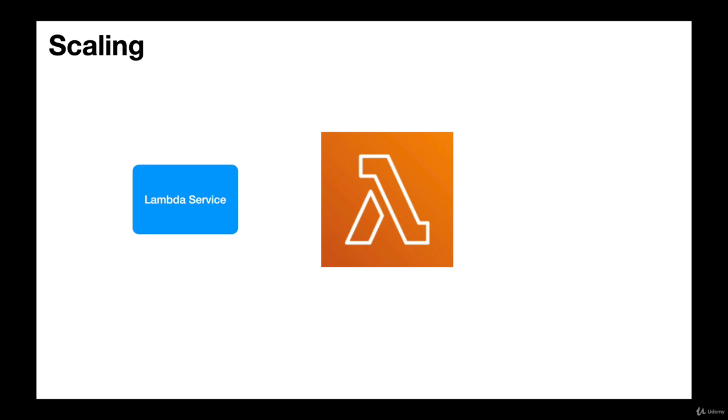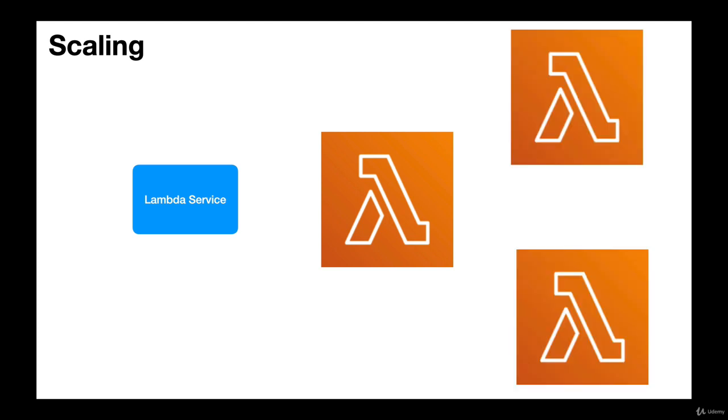Let's say we are working on a check processing application or a check processing lambda that takes all the checks for a particular bank, and it processes those checks end of the day as a batch job. As millions of checks come in, the lambda service will create several instances of the same lambda function, automatically improving the performance of our application.